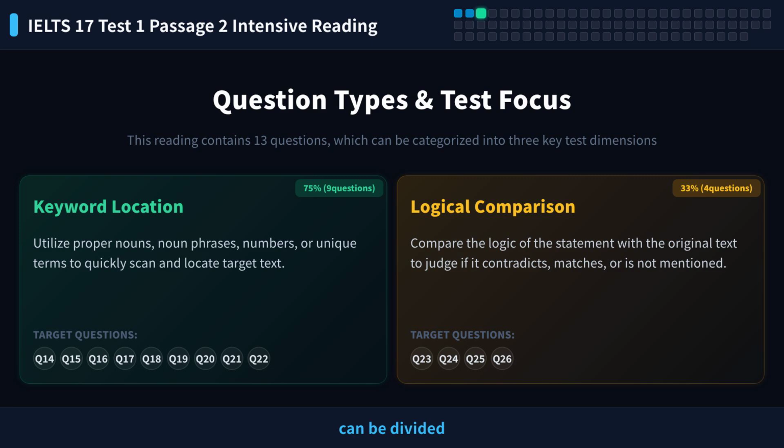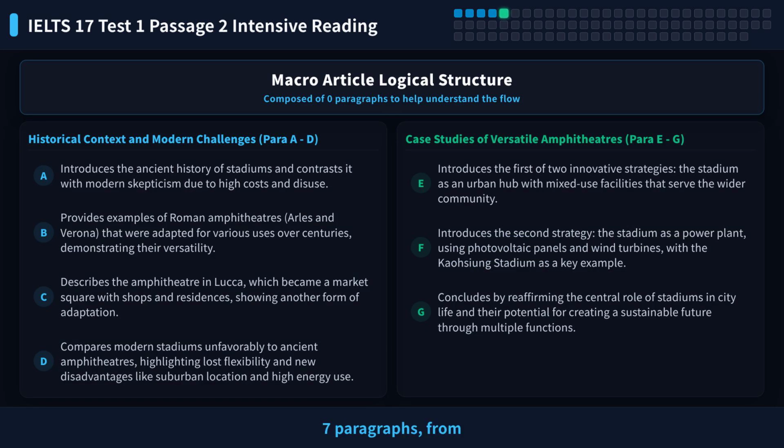These questions can be divided into 2 types, keyword location and logical comparison. Knowing the question types helps us read the passage more effectively and answer questions faster. The passage has 7 paragraphs, from A to G. It is an expository text about the history, present, and future of stadiums.